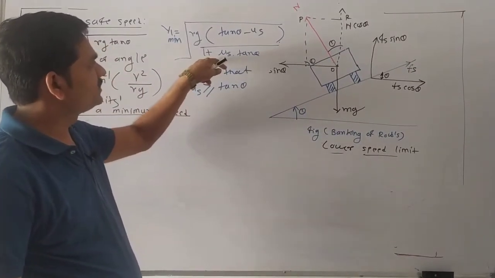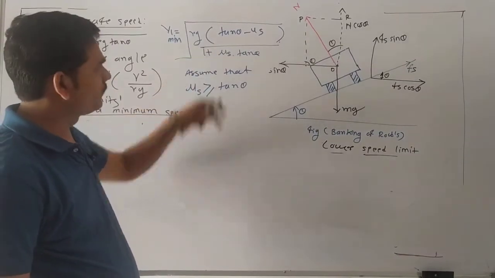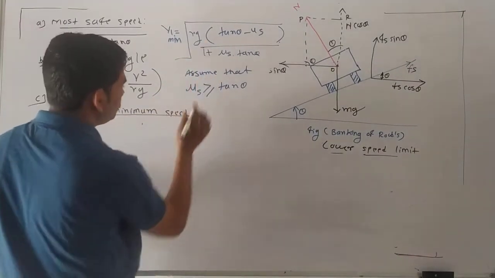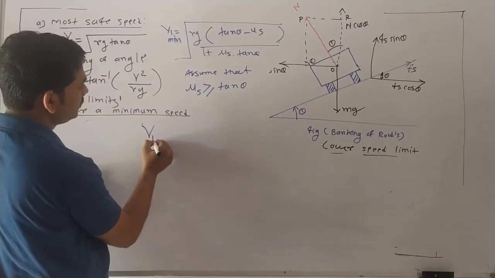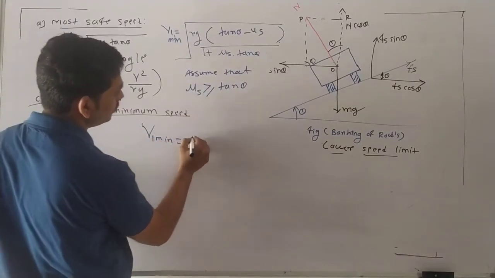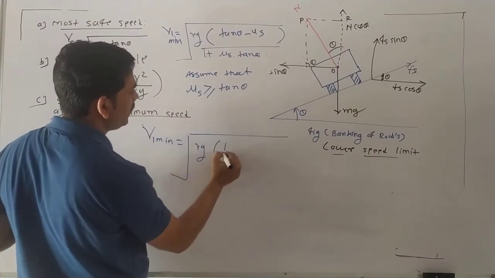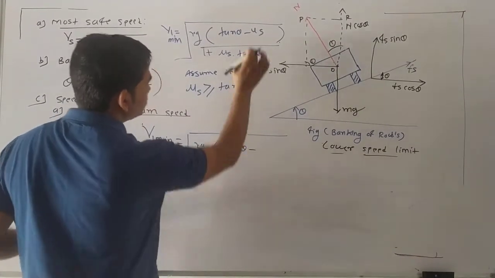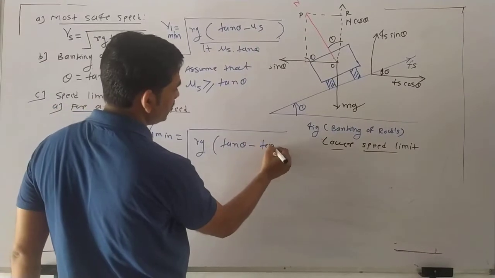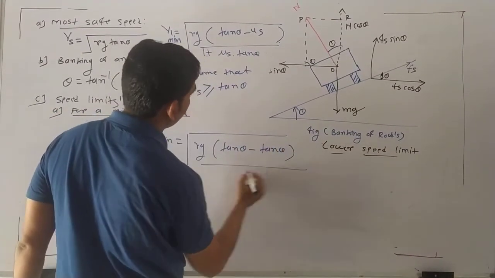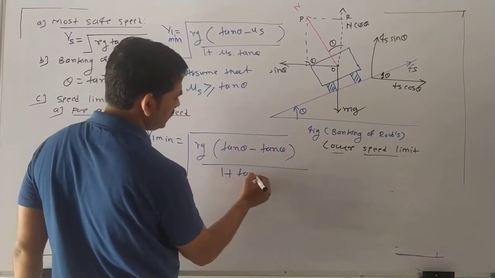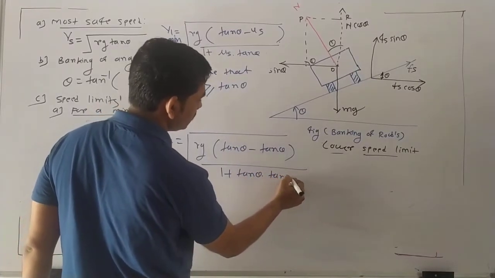So what is the change in this equation? Tell me. If you put this value, V1 minimum is equal to Rg tan theta minus, replacing mu s with tan theta, upon 1 plus tan theta into tan theta, right?